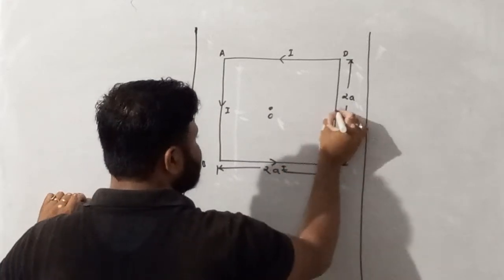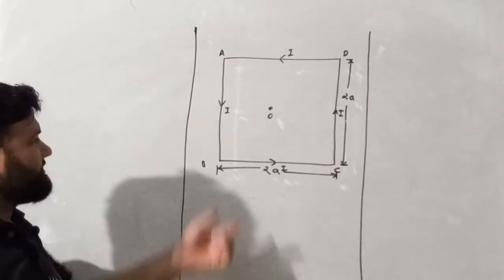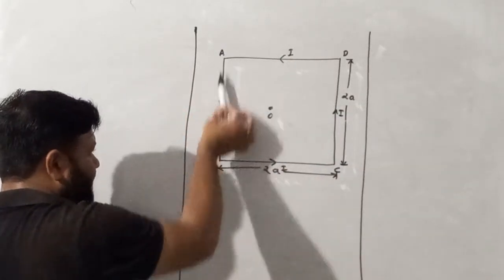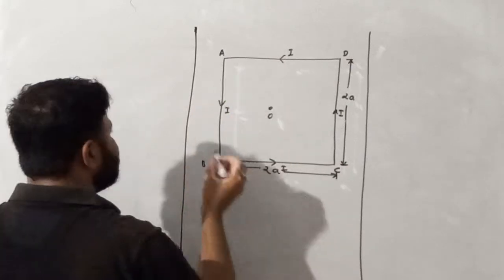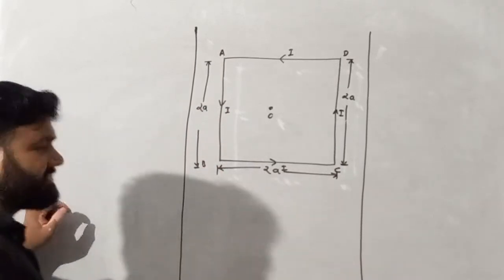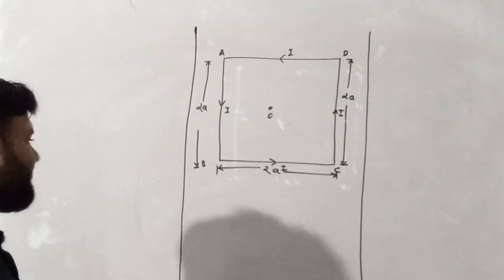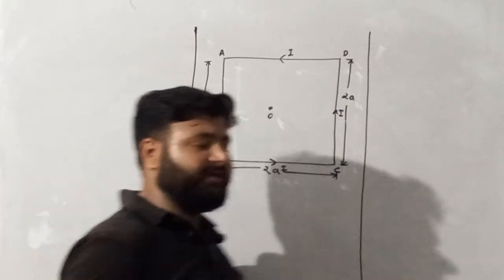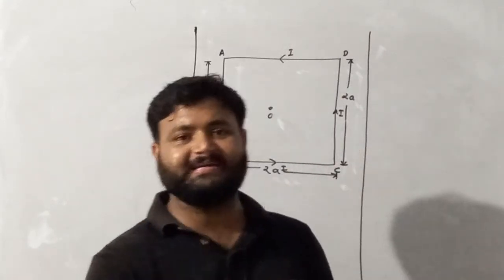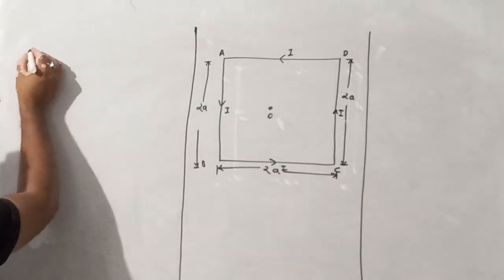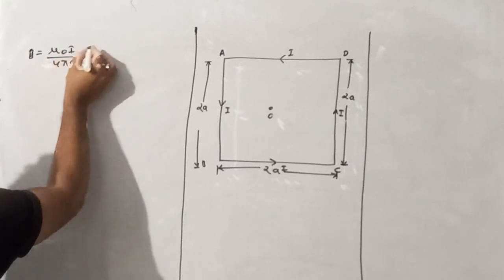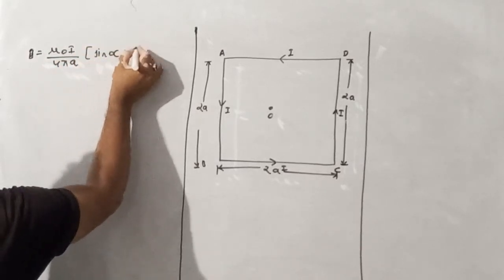My dear student, this is basically considered to be a frame of wire, in which let's suppose I am considering this side only. So this side has a length. So this is nothing but considered to be a finite wire, and we are all aware of the magnetic field due to a finite length wire, which is mu naught I by 4 pi a into sine alpha plus sine beta.